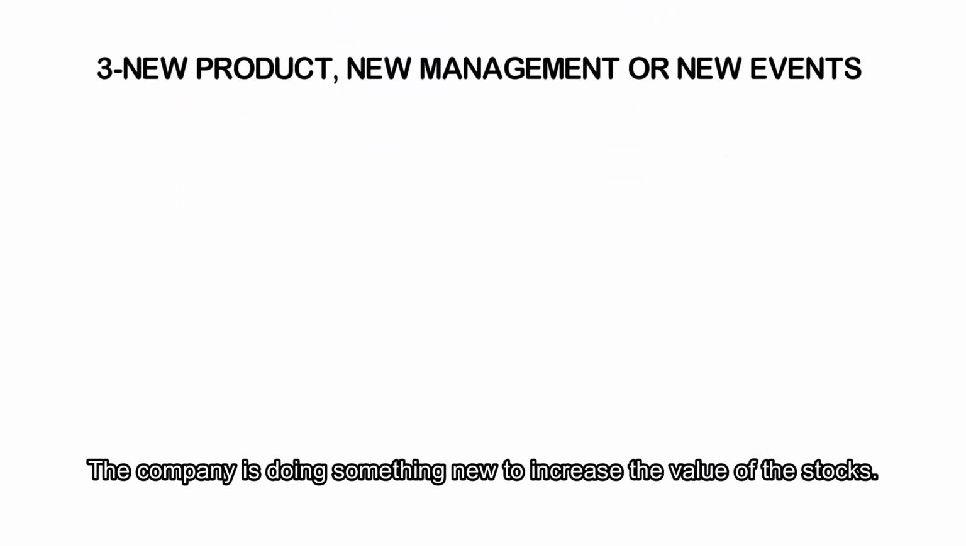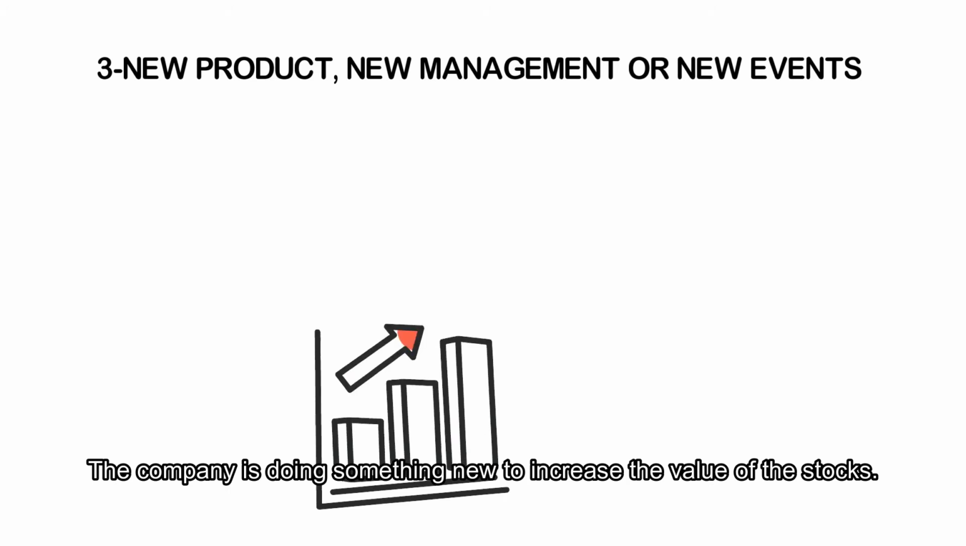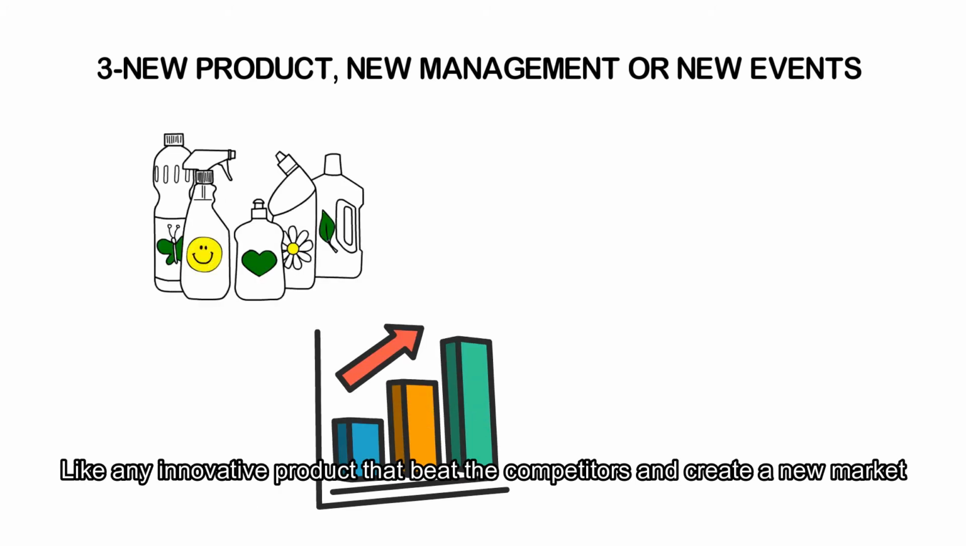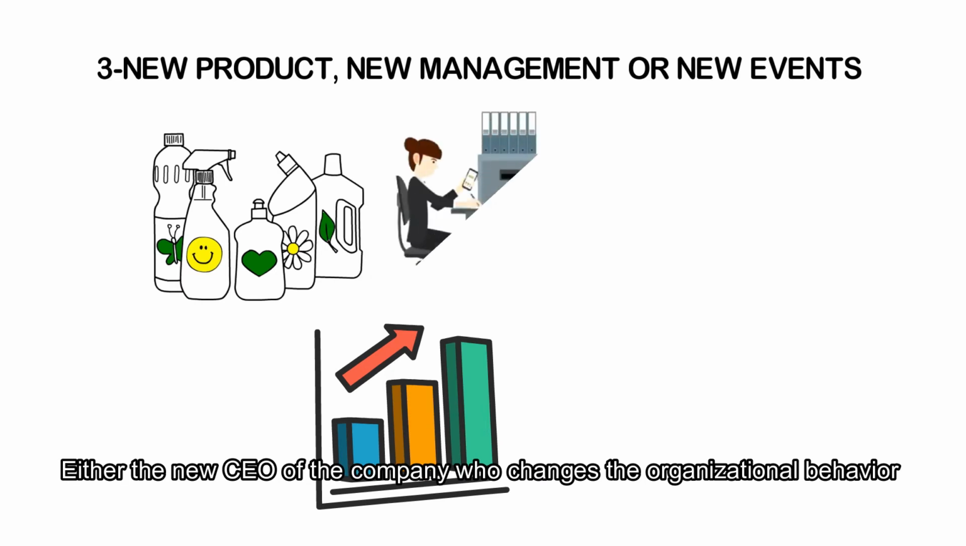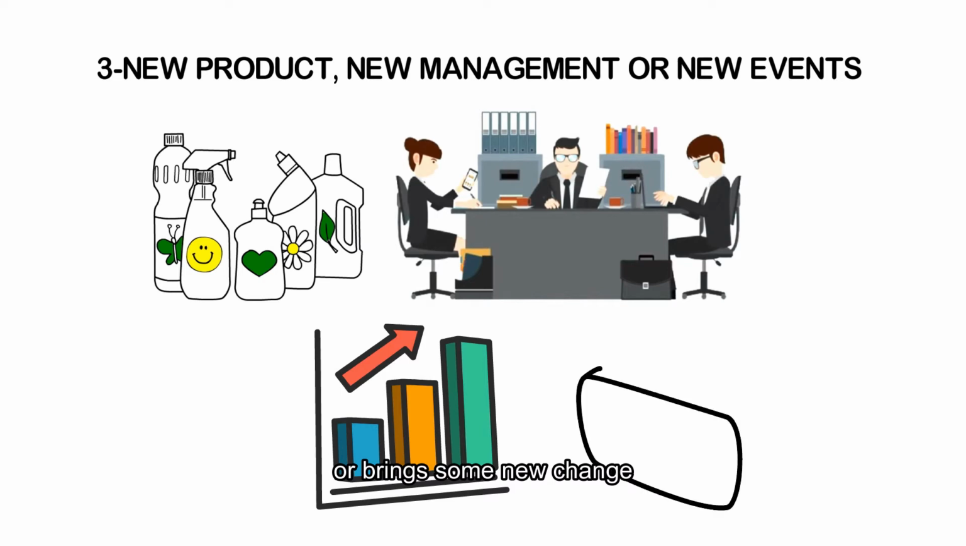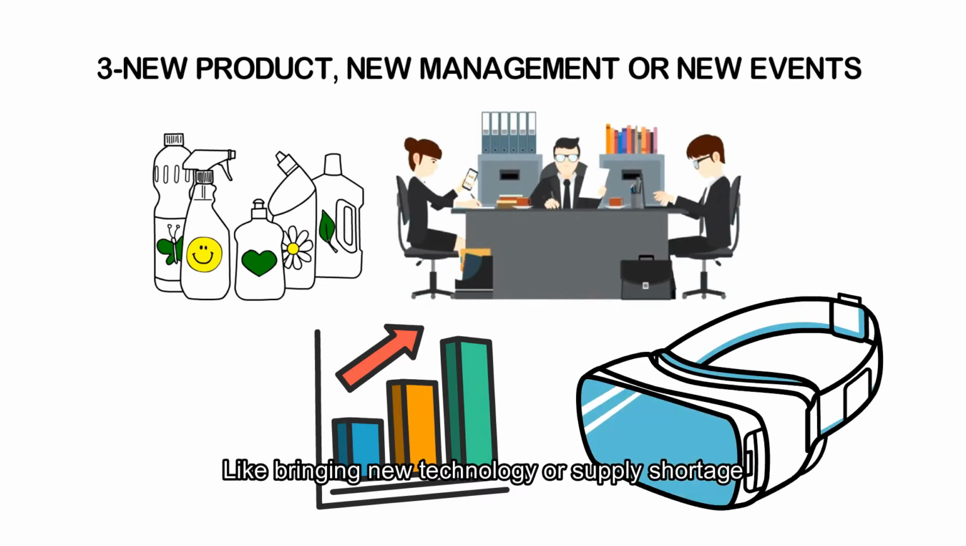Number 3, new product, new management or new events. The company is doing something new to increase the value of the stock, like an innovative product that beats the competitors and creates a new market. Or a new CEO of the company who changes the organizational behavior or brings some new changes like new technology or supply shortage. Number 4, supply and demand.